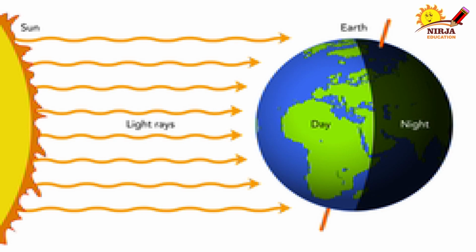Due to its rotation, at a time only half of the earth is exposed to sunlight. Have you seen a torch?